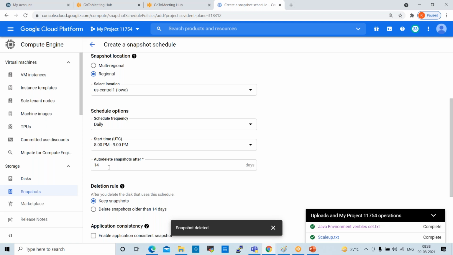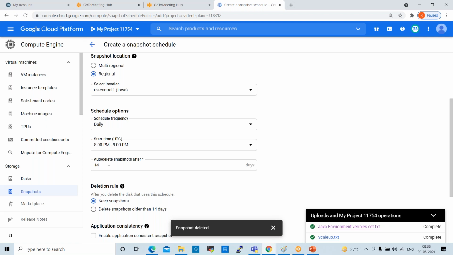So what will happen after 14 days? Automatically the snapshot will be deleted. So daily snapshots will happen, and after 14 days snapshot will be deleted, right? So this is automated process. Every day snapshots will happen. So if any backup lost, data lost, we can retrieve from snapshots.